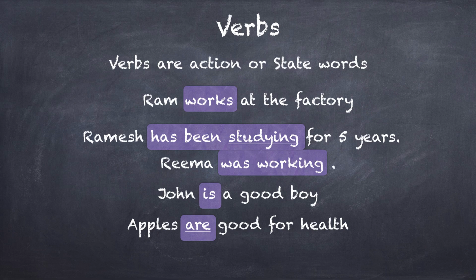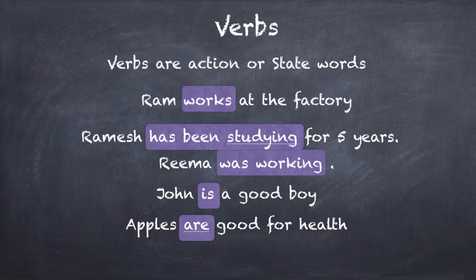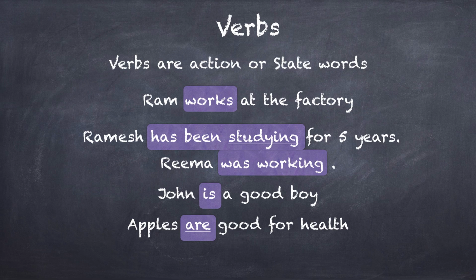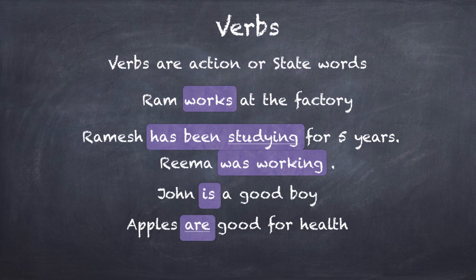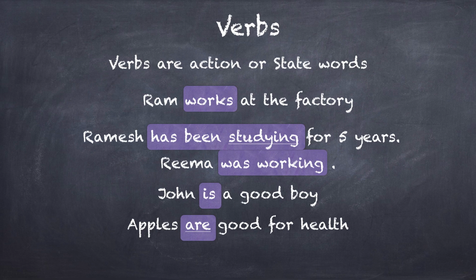So Ram is a boy, right? So Ram as a character is in a state of being a boy, right? Or Ram is playing. That means Ram is taking an action of playing. So verbs are action words, right? We looked at the structure earlier. Subjects take action, or subjects perform the verb. So Ram works at the factory. Ram has been studying. Ram was working. John is, this is part. Apples are. So there will be action or state words.